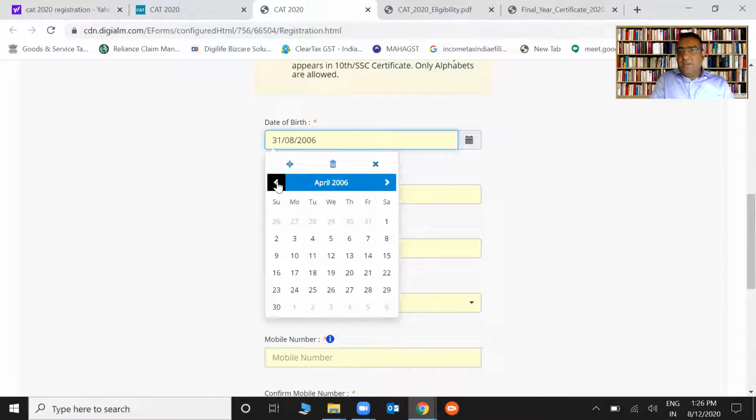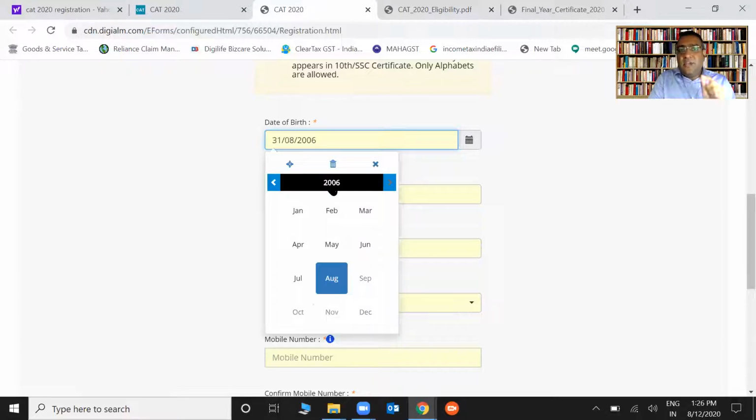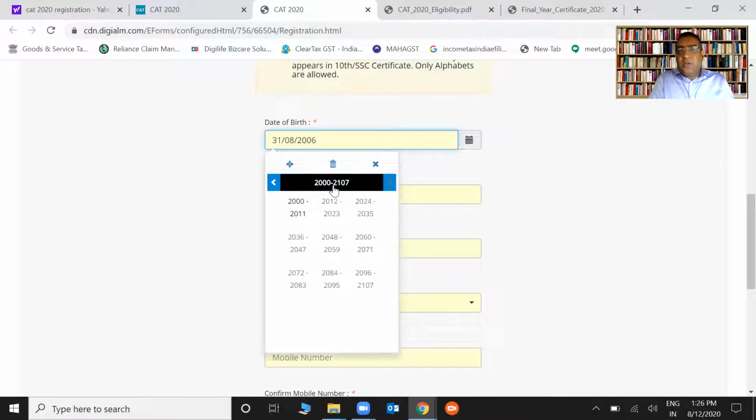This is a problem I literally faced, and I haven't seen any explanation for it. So this is what you guys do. Please listen to this carefully. When you click on that middle part, it will automatically open the year. When you click again on this part, then it will show you more number of years, right? So now it becomes easy. I hope you are able to understand. You click on this again. See, now you can go wherever you want. See this now. I hope it is clear.